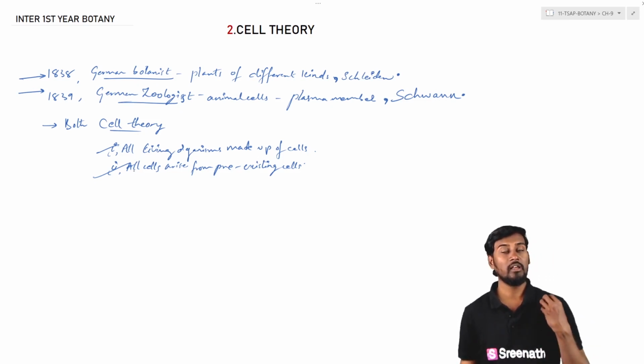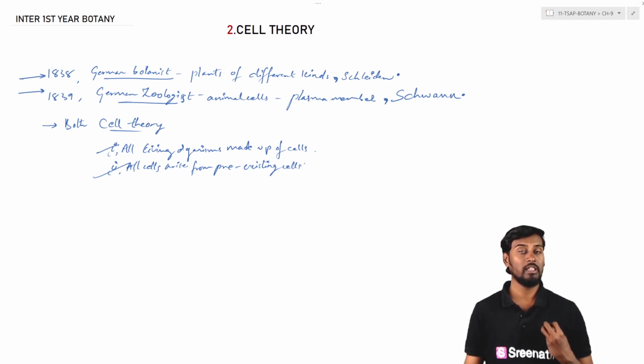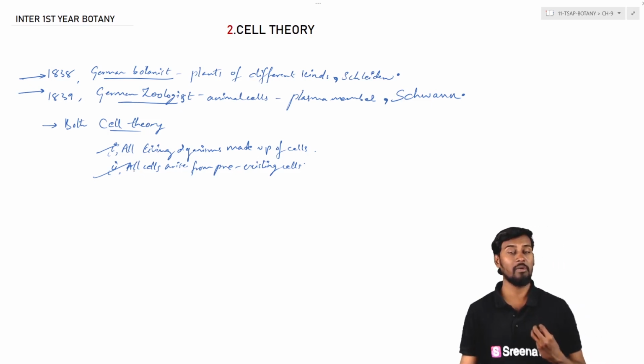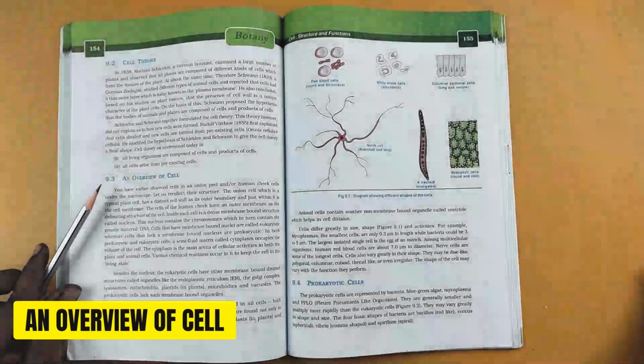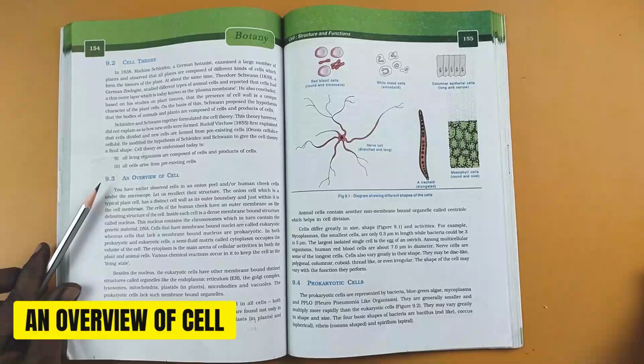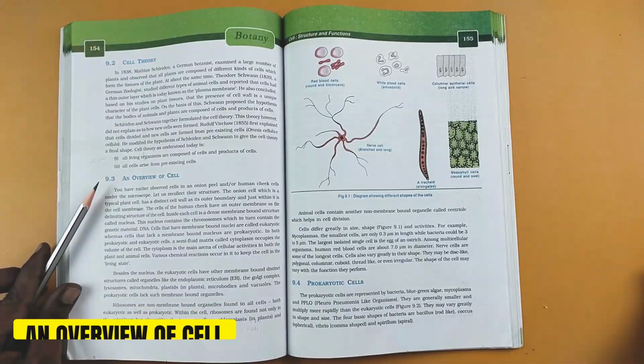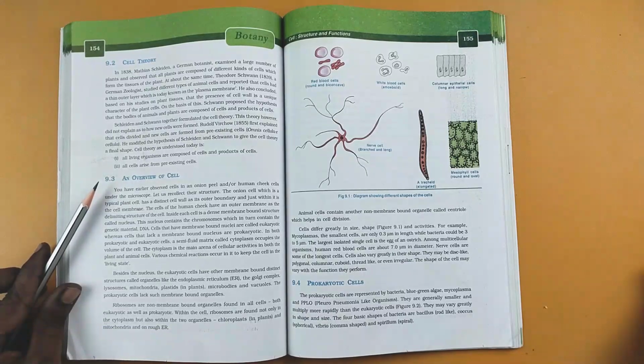So ikkada manamu endante ee iddar scientists evaraithe unnayo, they are very important in their contribution to understanding cell biology. So third one is about the overview of the cell. In the overview of the cell, we are describing the various segments which are relevant to the cell. So what are the components and what are the different kinds of cells which we see in our biological life.